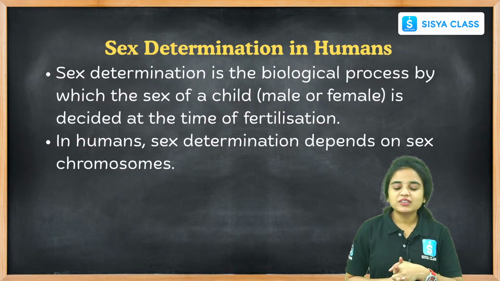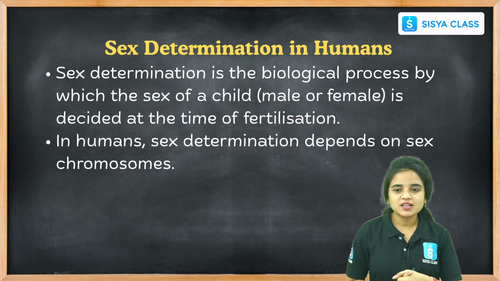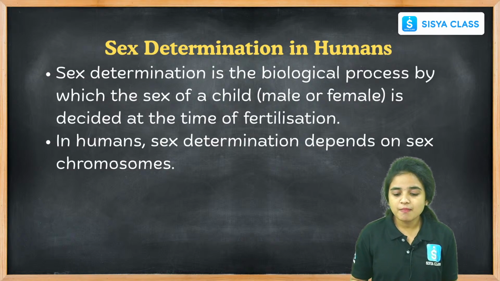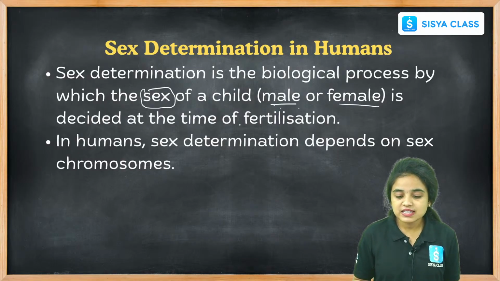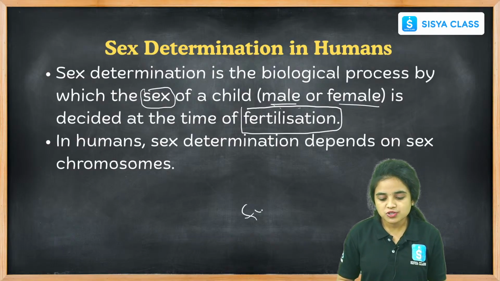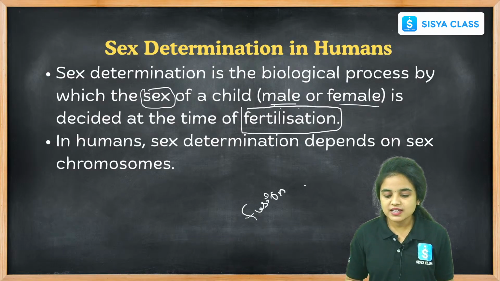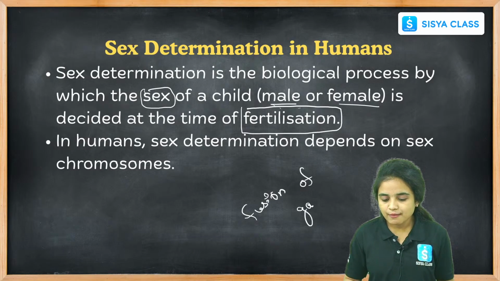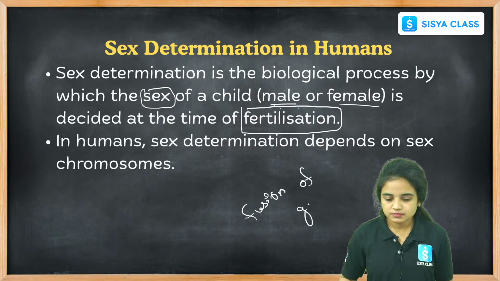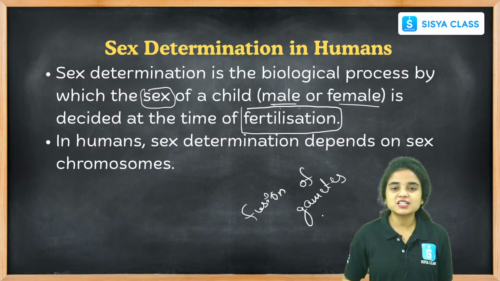And let us see about sex determination in humans. It is the biological process where the sex of the child, whether it is a male or female, is decided at the time of fertilization. Fertilization is nothing but the fusion of gametes. Right students, fertilization is nothing but fusion of gametes. Where does this fertilization happen?